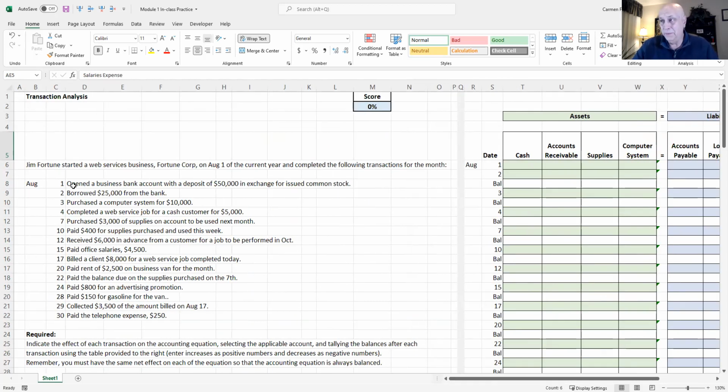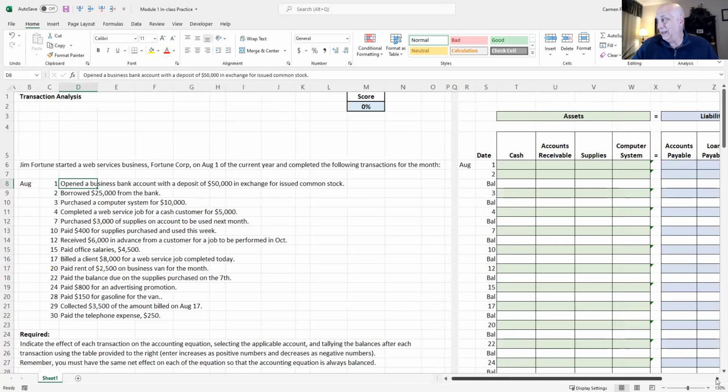On August 1st, Jim opened up a business bank account with a deposit of $50,000 in exchange for issued common stock. So first of all, as you analyze the transaction, ask yourself, what's coming into the company? Well, you open up a business bank account and put $50,000 into the company. In exchange, you get some common stock. So he's the major stockholder. He's the only stockholder so far of the corporation. He's starting it up. So what's coming in? Cash is coming in, right? You put $50,000 in the business bank account.